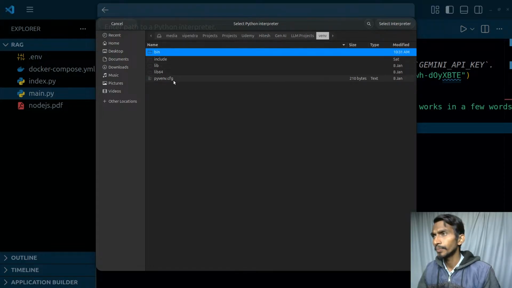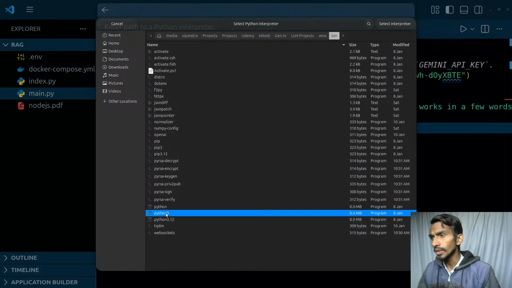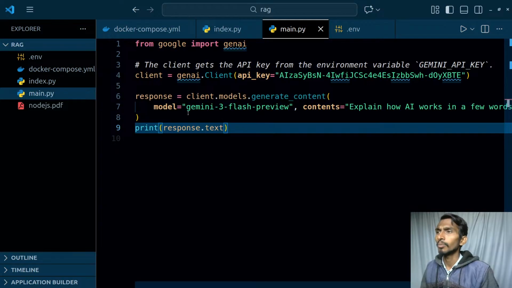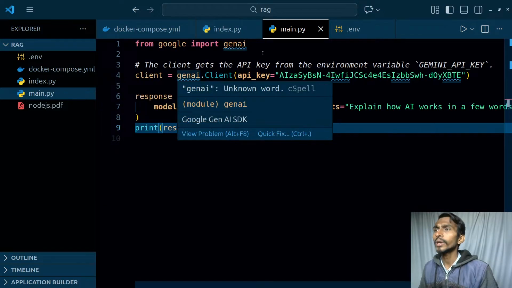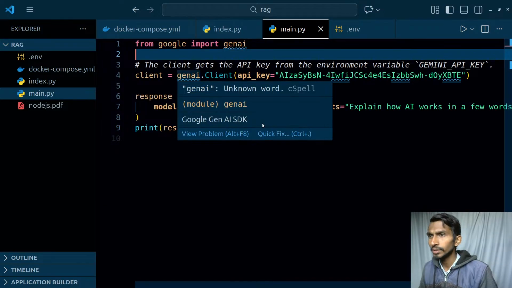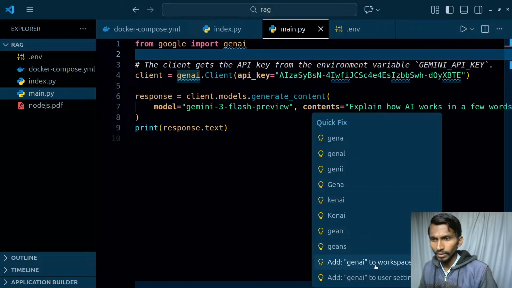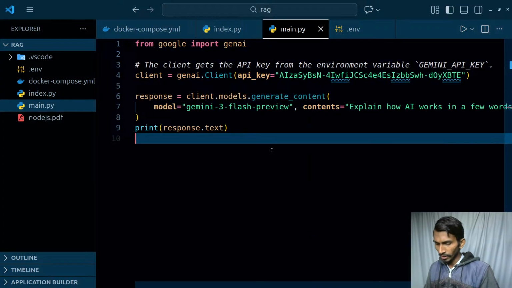VENV and include, bin, Python 3. Come on, yaar. GenAI. Okay, it is just saying that this name is not saved in my workspace. So right now that's done.